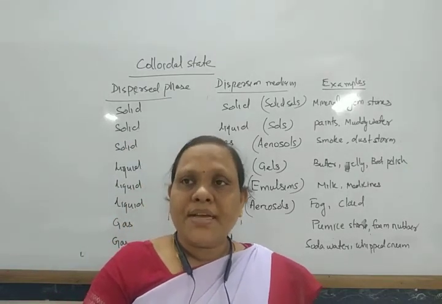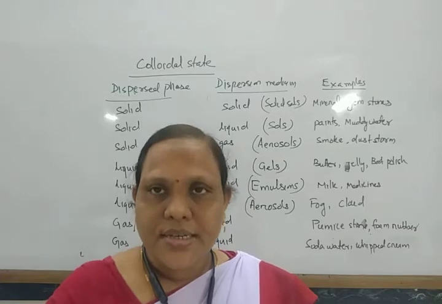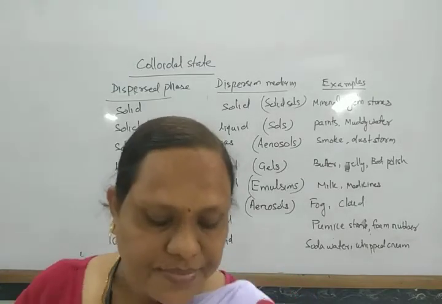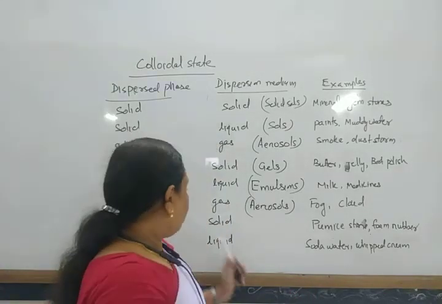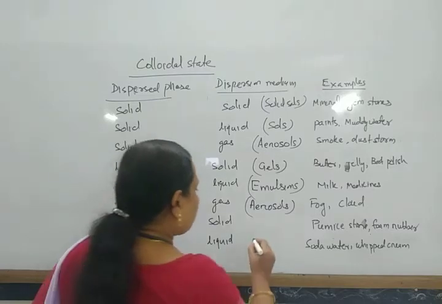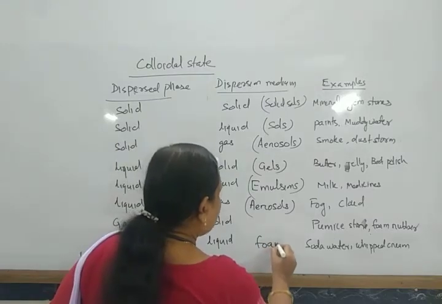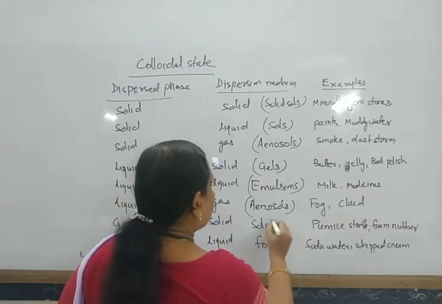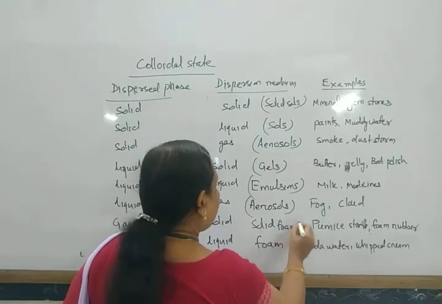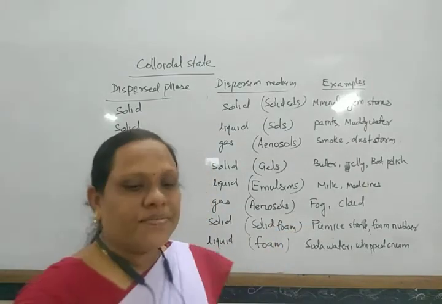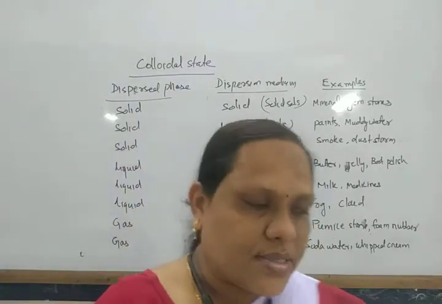So these are some examples of colloidal systems or colloids. This is solid foam. These are also called foams, the foam type. So these are some examples of colloidal systems.